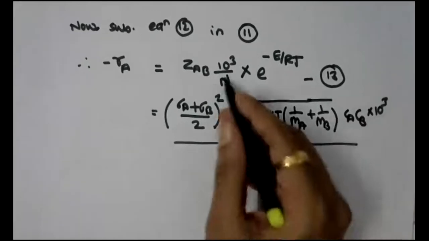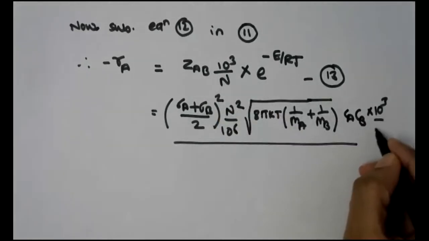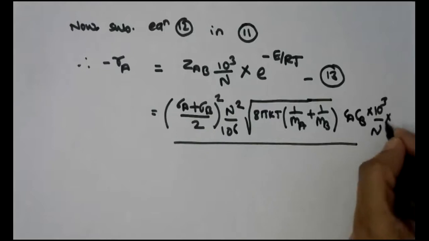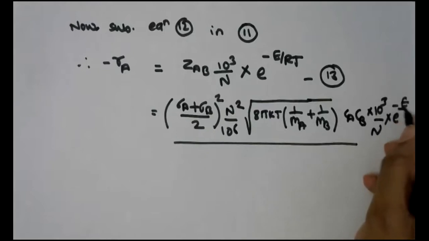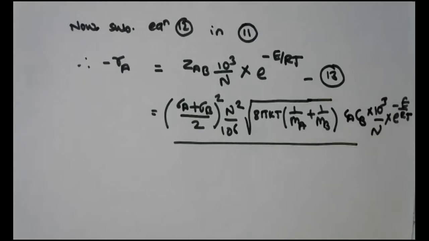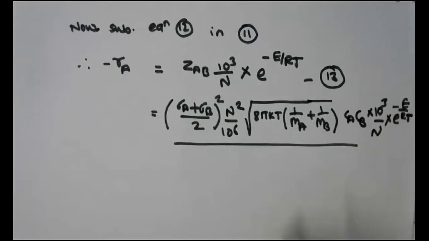So multiplied by now 10 raised to 3 divided by N multiplied by e raised to minus E upon RT. Right? So let us simplify it further.